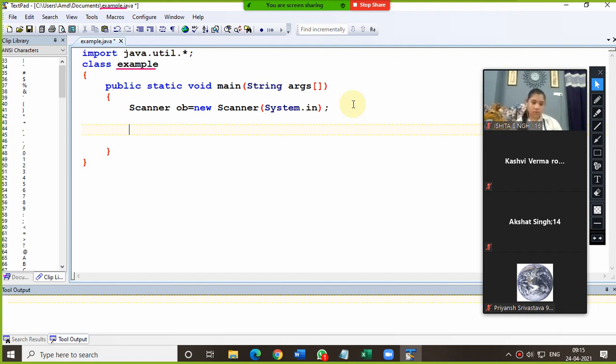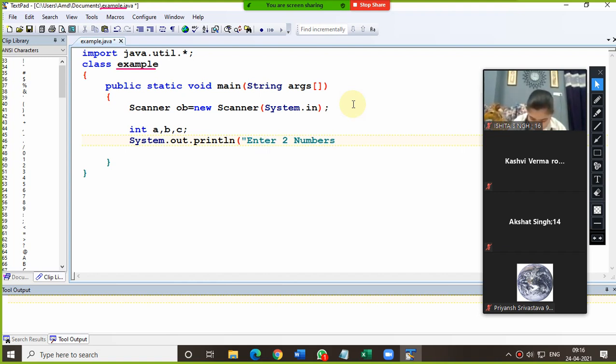So the question is to print the sum of two integers. What type of variables are required? We are supposed to use int variables because it is mentioned in the question. Am I clear? So how many variables do we actually need in this question? We need three variables: two for the numbers and one for storing the result. Am I clear on this? So what will be the next step? After this declaration of variables, we are supposed to print the message, Enter two numbers.